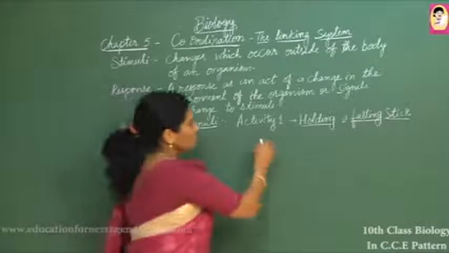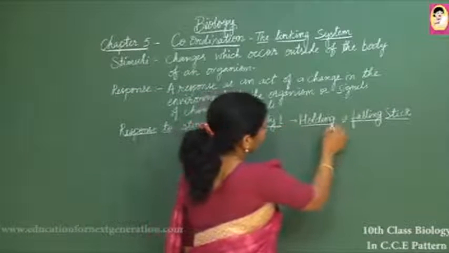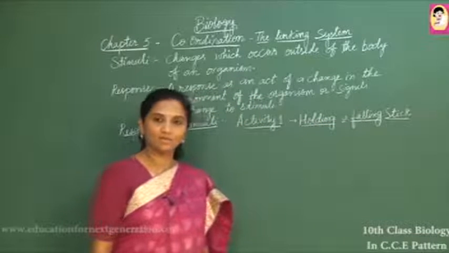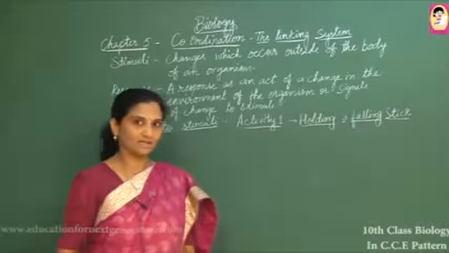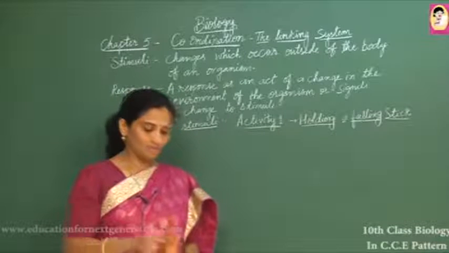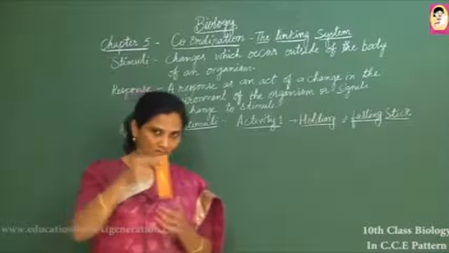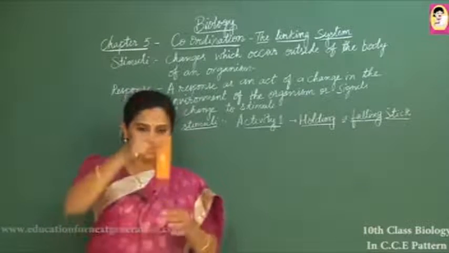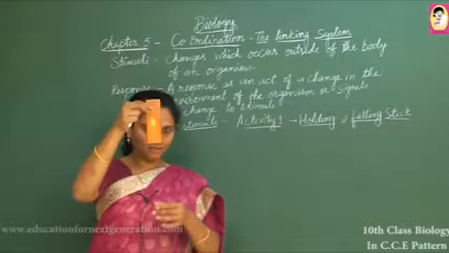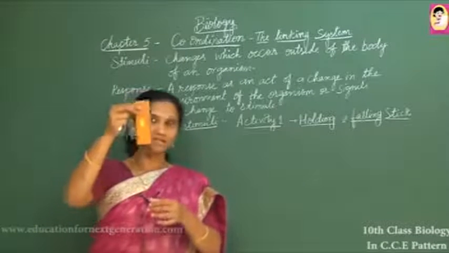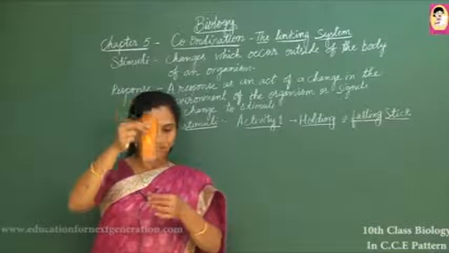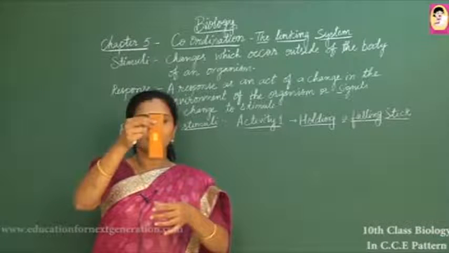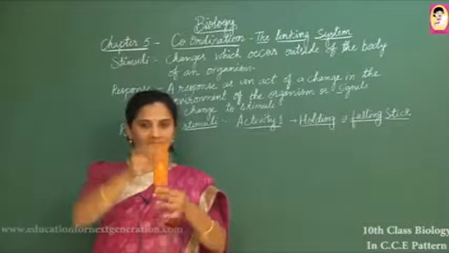So here we can do a simple activity, which is holding a falling stick. We are using a small piece of wooden block or a duster which is available in the class, holding it from some height. I am not using a scale, just demonstrating with this. If I need to catch it, then my functions should be very quick and fast. Then it is possible for me to hold and catch this one.